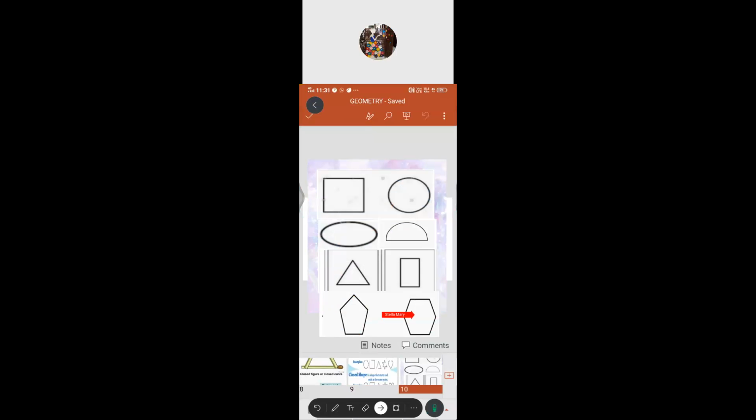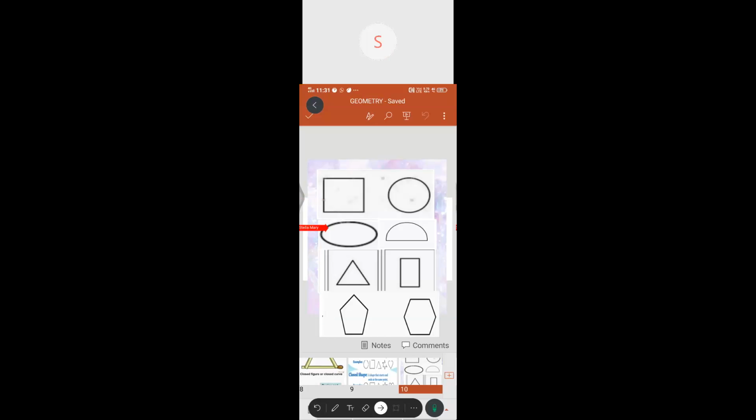These are called the 2D shapes. We used to call them geometry. So which one are we going to see about today? That's about 2D shapes. So 2D dimensional means what?